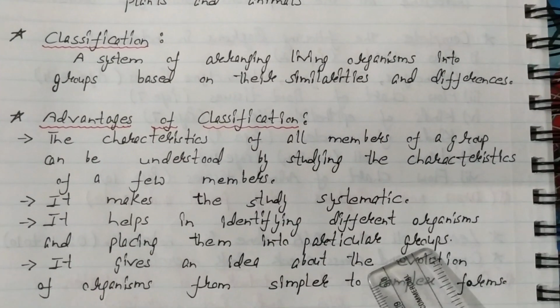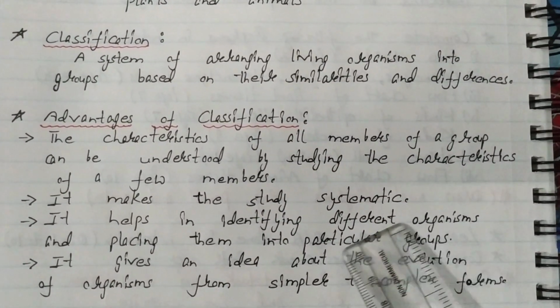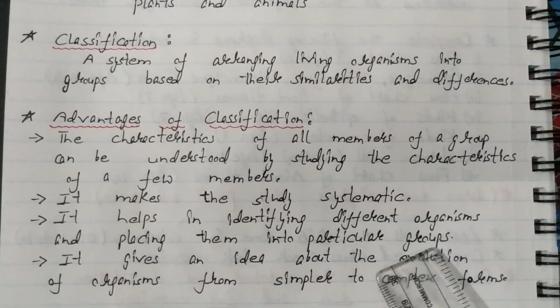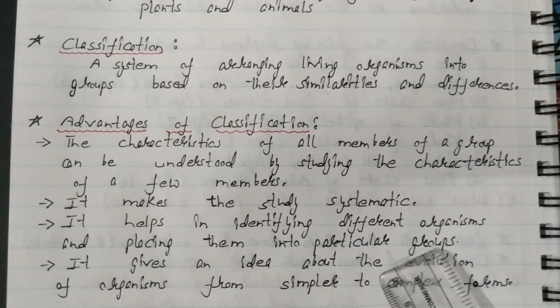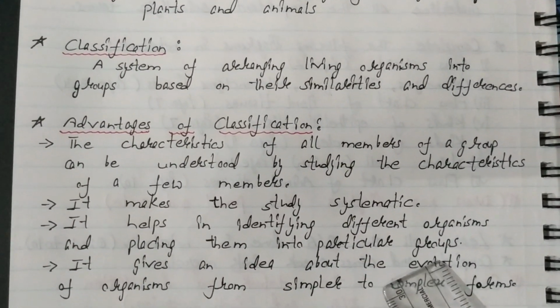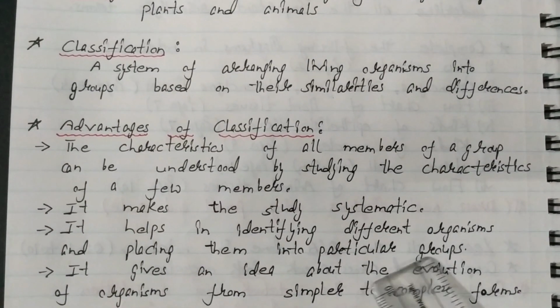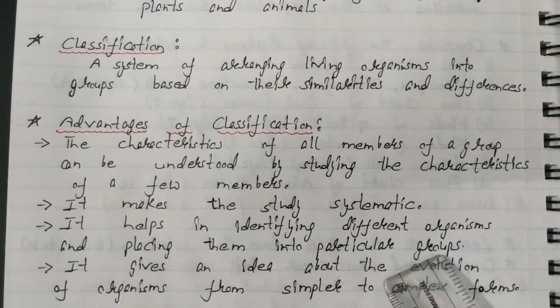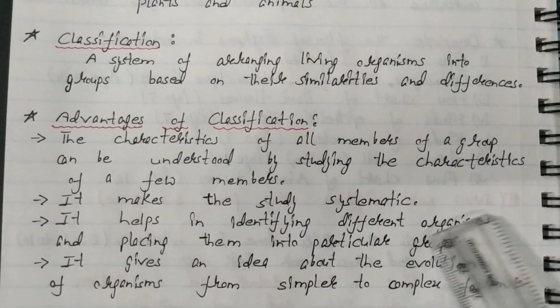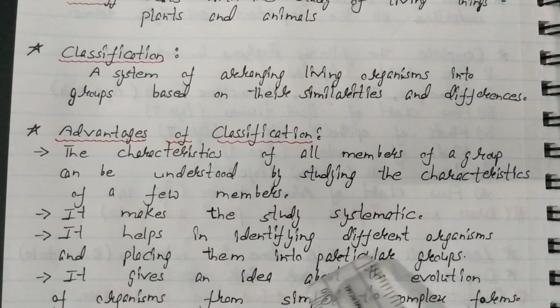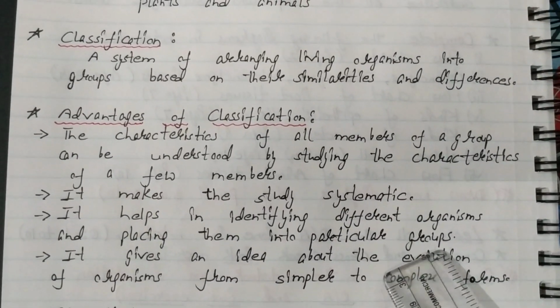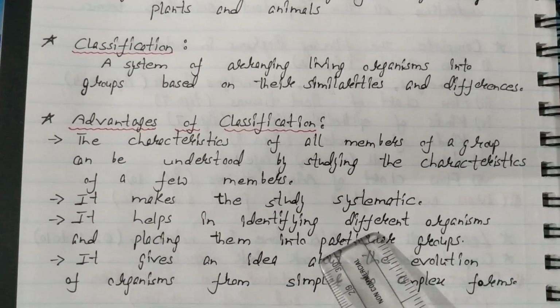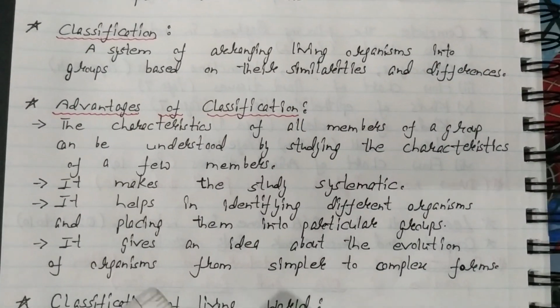Just now I told you that a group has a few basic features. So all the organisms which have those basic features can be grouped under the same group. So it becomes very easy to identify the different organisms, and we can easily place them into a particular group on the basis of their characteristic features.